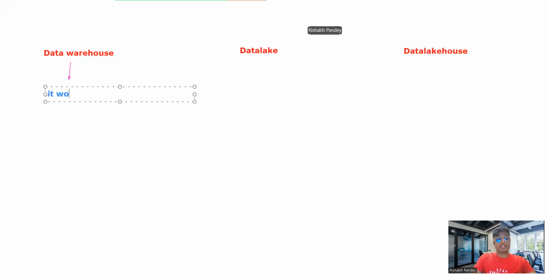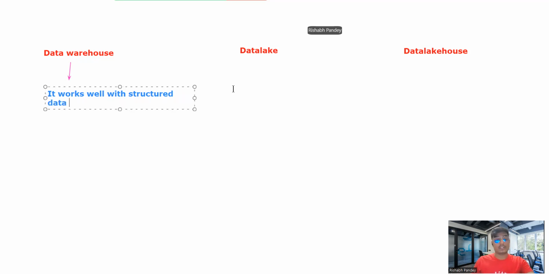The data warehouse works well with structured data, because as I already told you about why it works well with structured data, right?